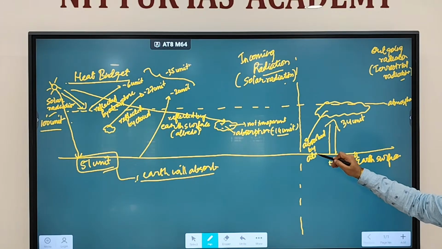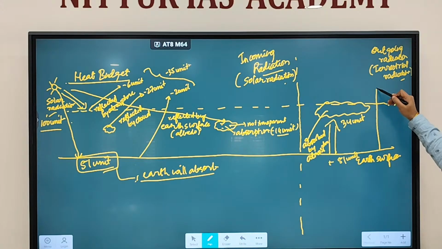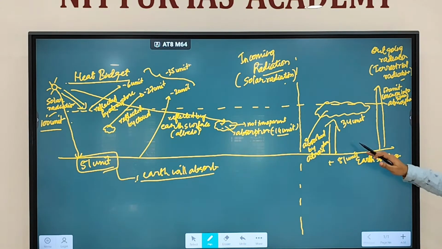And the rest, 17 units, will escape into space. So 34 units are absorbed by the atmosphere, and the 17 units will escape into space.